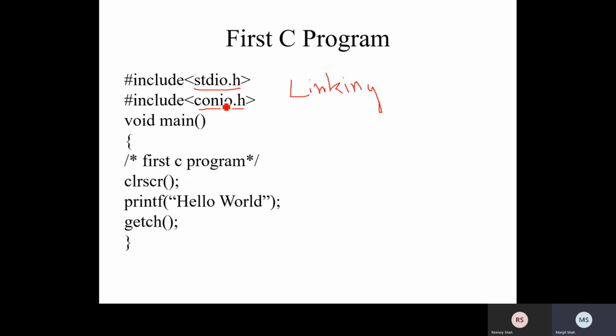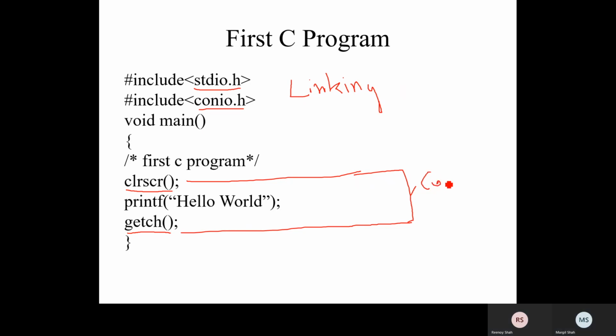We are using clrscr and getch, these two functions, and these two are from conio. What is the full form of conio?